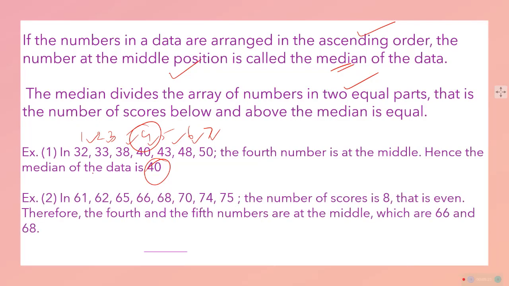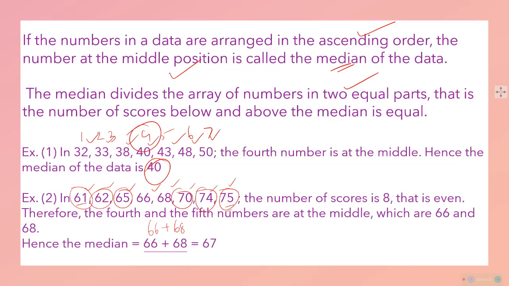But sometimes there will be eight data, like 61, 62, 65, 66, 68, 70, 72, 75. Here we need to use a little extra common sense. If you think about the mid data from 61 to 75, there are two in the middle. So what we need to do is add these two, 66 plus 68, and divide by 2, and you will get the data. 67 is the median. I think, my dear students, you got an idea about how to find the median easily.